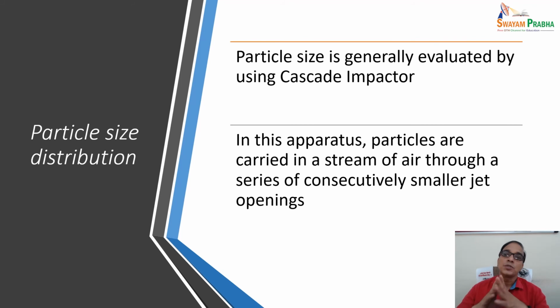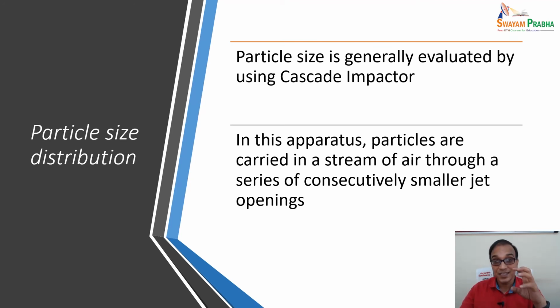Particle size distribution. The particle size is generally evaluated using a cascade impactor, in which particles are carried in a stream of air through a series of consecutively smaller jet openings. Particle size is very important when we are taking a drug through a pulmonary route or a mucosal route, because smaller particles show good absorption and good spreadability, but larger particles may irritate.